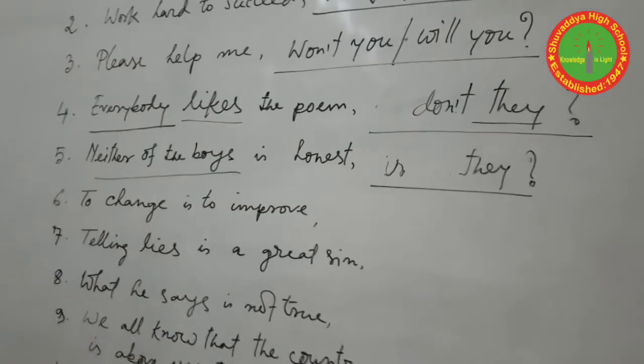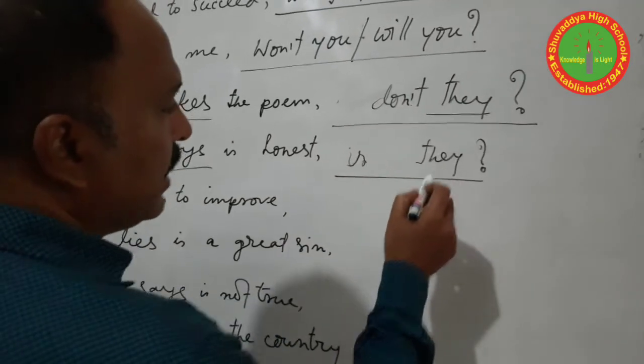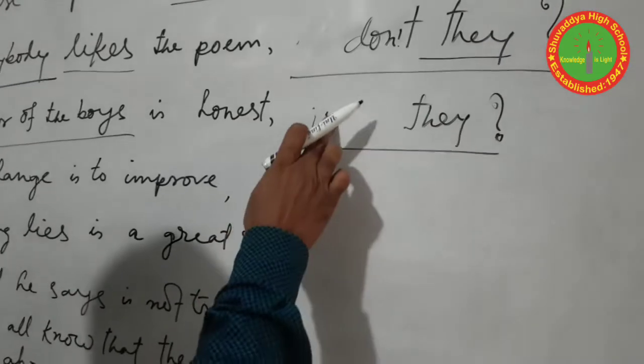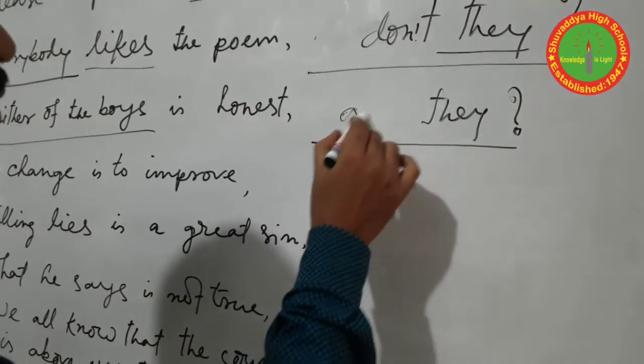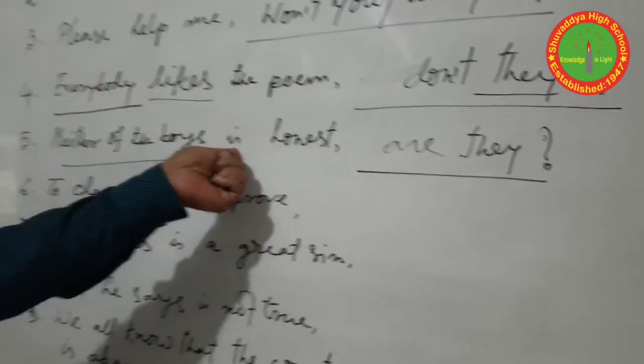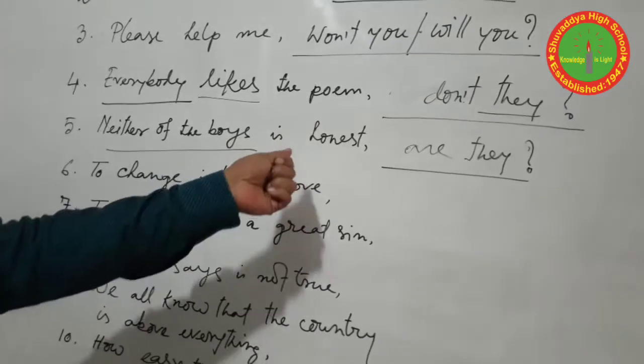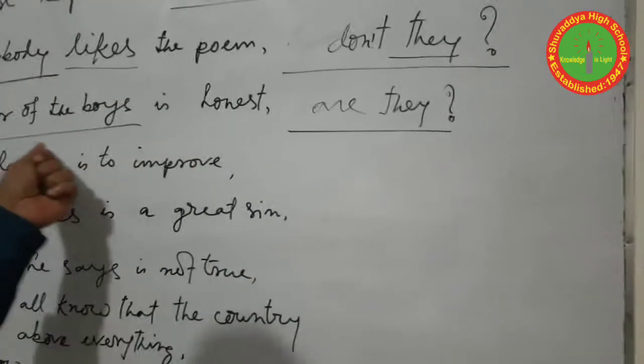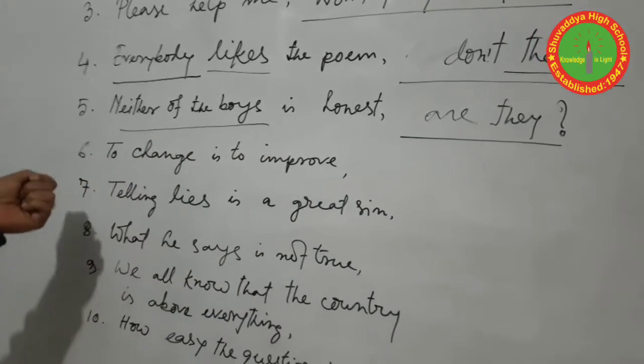How? We don't use they with the verb is. Always we use are, though still there is an auxiliary verb is. So you have to change it and correct the answer. Okay? I think you will get it.